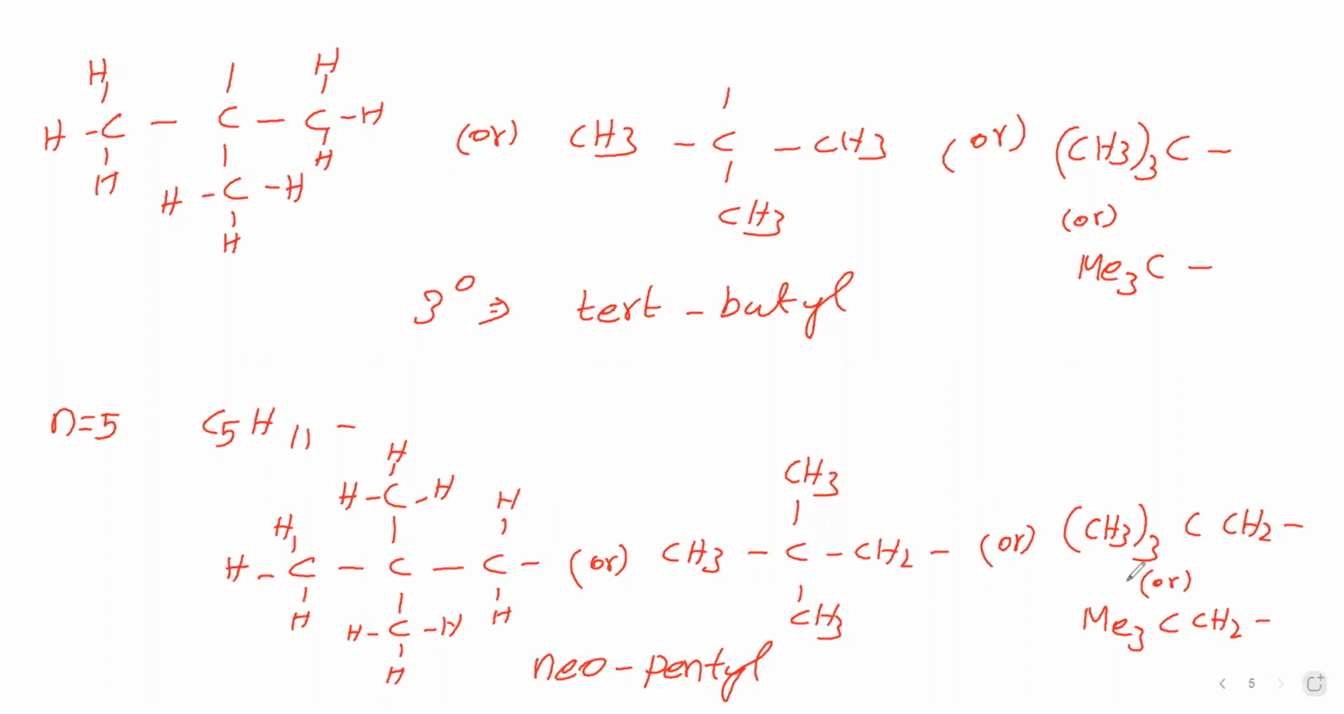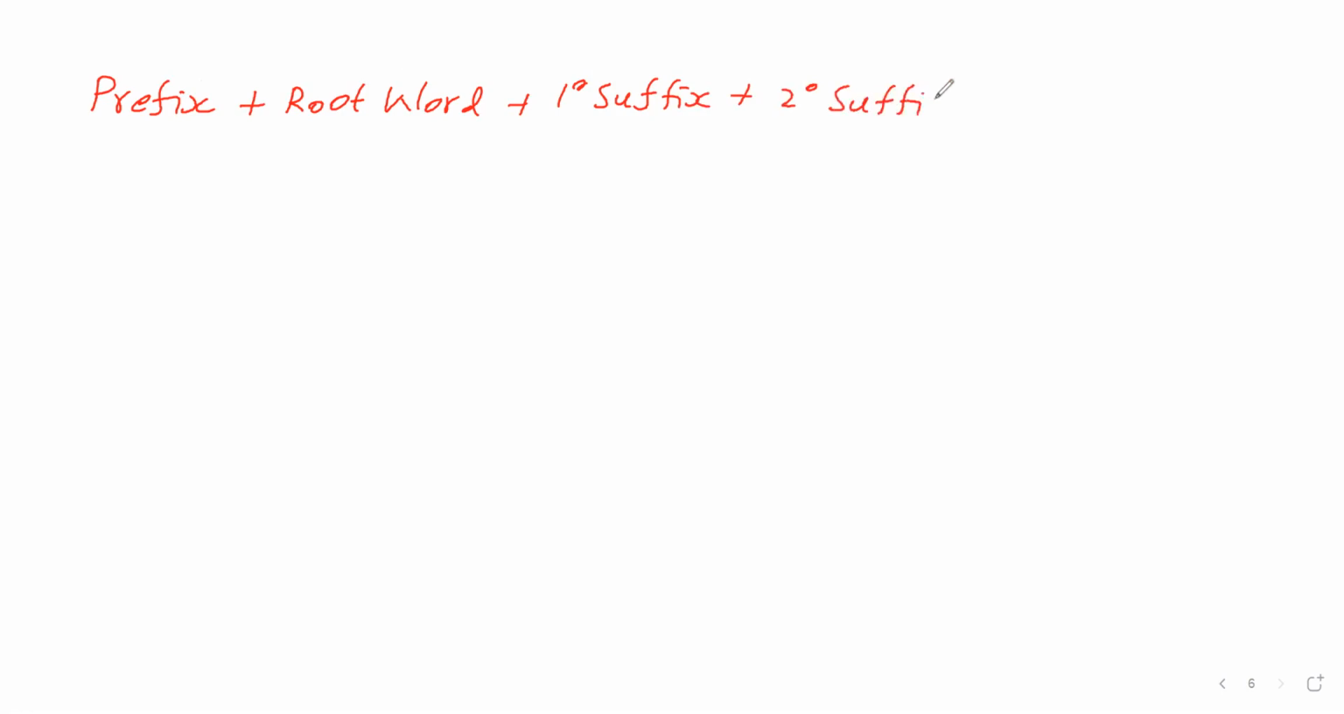Then we will see how to say IUPAC names for compounds. Now, to say IUPAC name, we need prefix. Then we need root word, then primary suffix, then a secondary suffix. This is the IUPAC name.